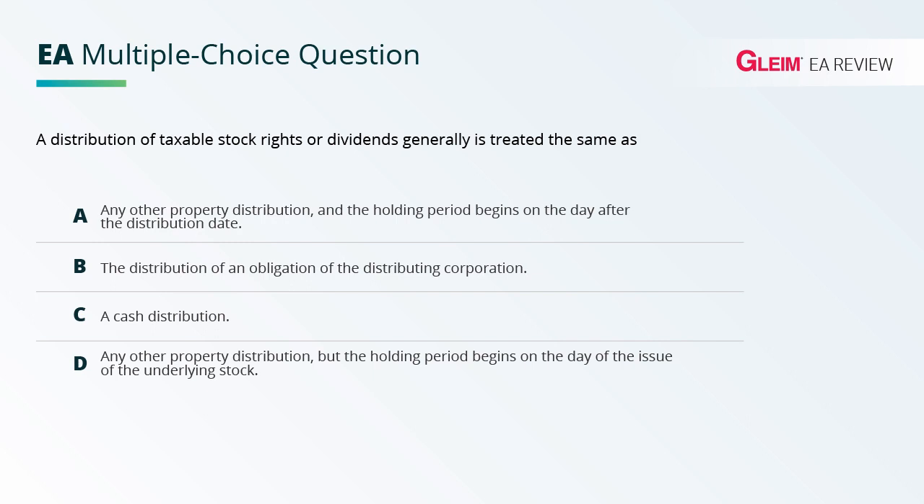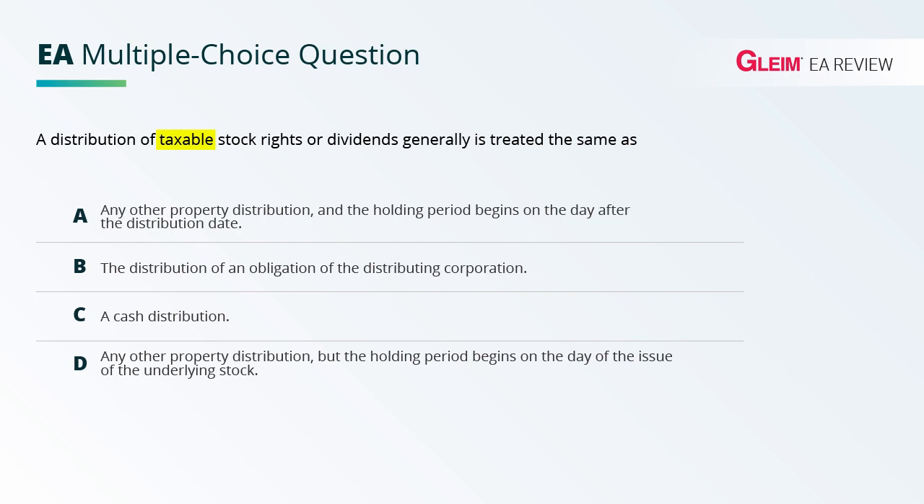The general rule under Section 305 is that most stock distributions are non-taxable. That's not the same treatment as a property distribution. However, we're told specifically that these are taxable stock rights or dividends. If the stock rights or dividends are taxable, then they are treated similar to the property distributions. So we're looking for something that's treated similar to these taxable stock rights or dividends. So let's go through the answer choices. A, any other property distribution, and the holding period begins on the day after the distribution date. So this is the correct answer.